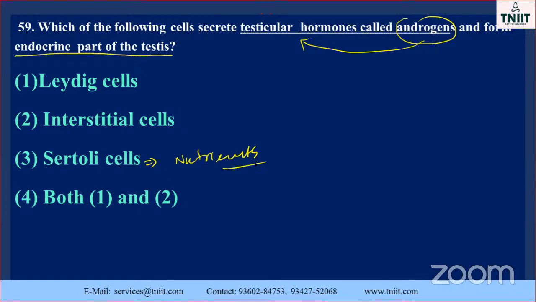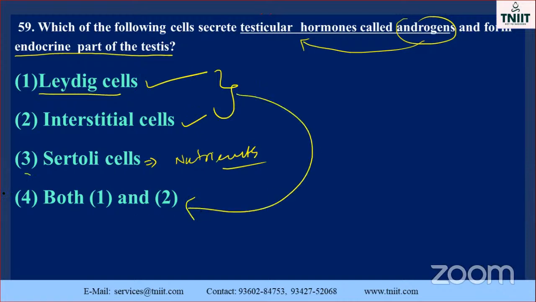Okay, nutrients. The Leydig cell is the correct one, the interstitial cell. These two are very, very important. So the option comes to here: 1 and 2 only.